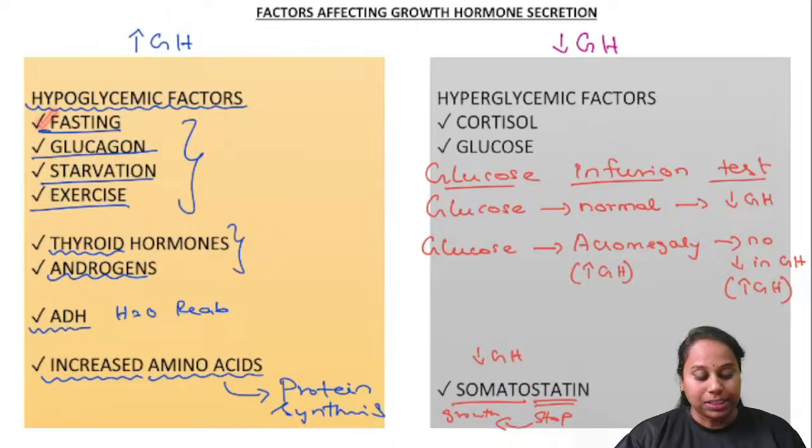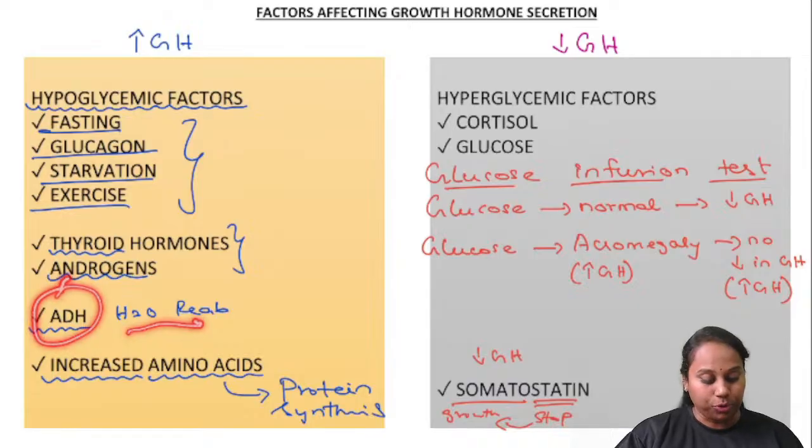Fasting, starvation, exercise increases growth hormone. Glucagon is a hormone which is increased during fasting. Thyroid hormones and androgens, we already saw. Thyroid hormones and androgens also increase growth. ADH, antidiuretic hormone. What is the action of ADH? Water reabsorption. So you remember like this, for growth you need water. So ADH increases growth hormone.